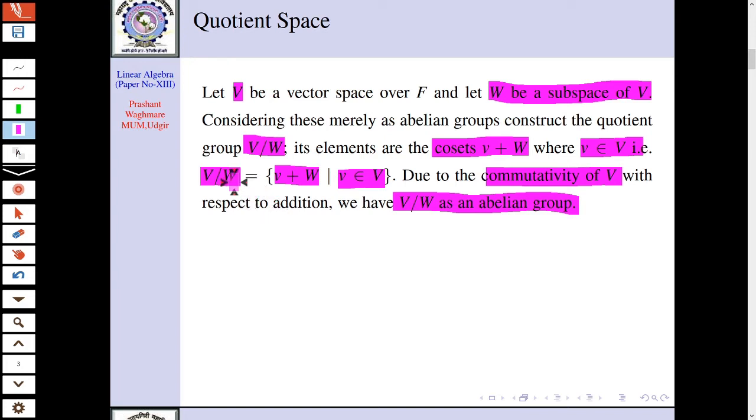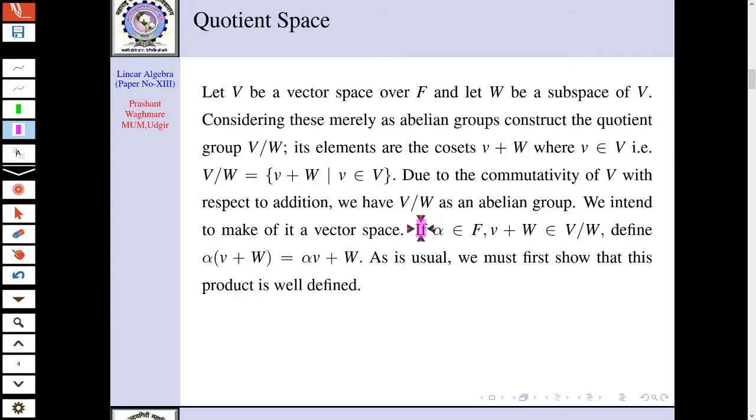As V is a vector space over F, this quotient will be a vector space over the same field, which we want to show here, but the field is fixed. Now let us define the scalar multiplication.